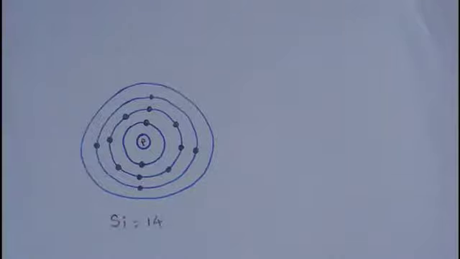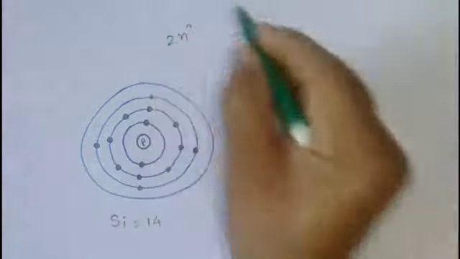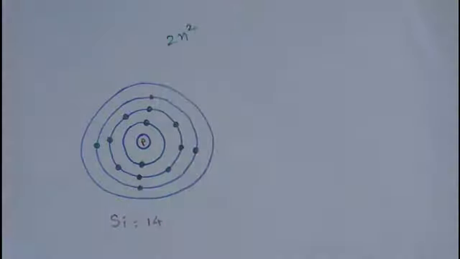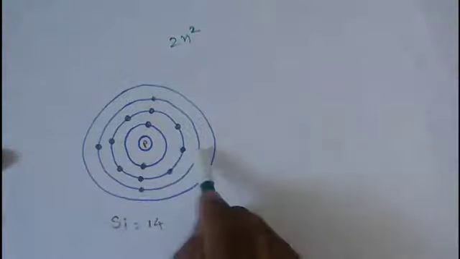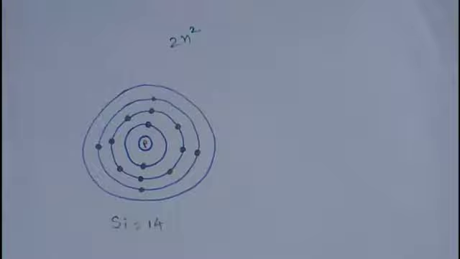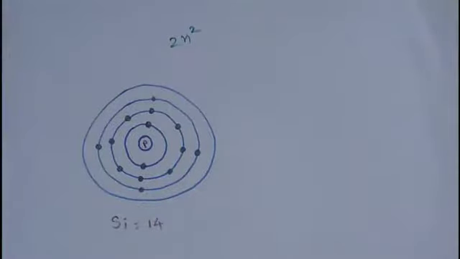In the diagram here you can see there is a nucleus, and the electronic configuration of any atom is given by 2n squared, where n is the number of the orbit. So for a silicon atom there are 2 electrons in the first orbit, 8 electrons in the second orbit, and 4 electrons in the last orbit. Now the last orbit is called the valence orbit. You can see in the diagram I have also shown a further orbit. That orbit is called the conduction orbit. We will see what is meant by conduction orbit later.